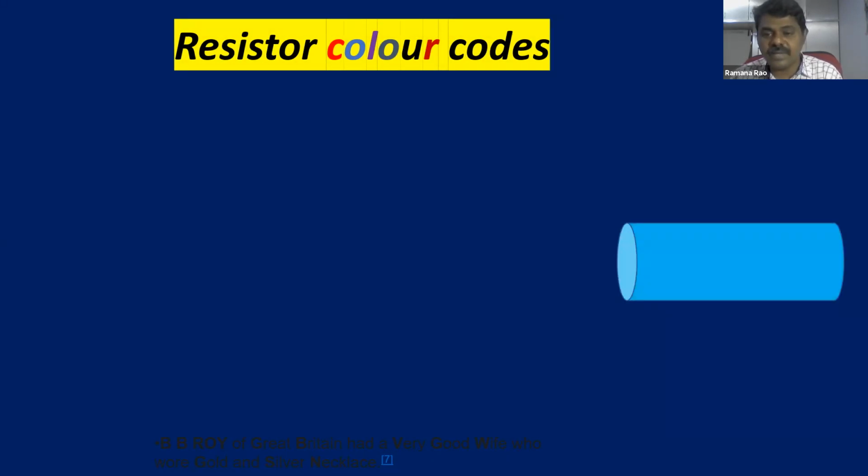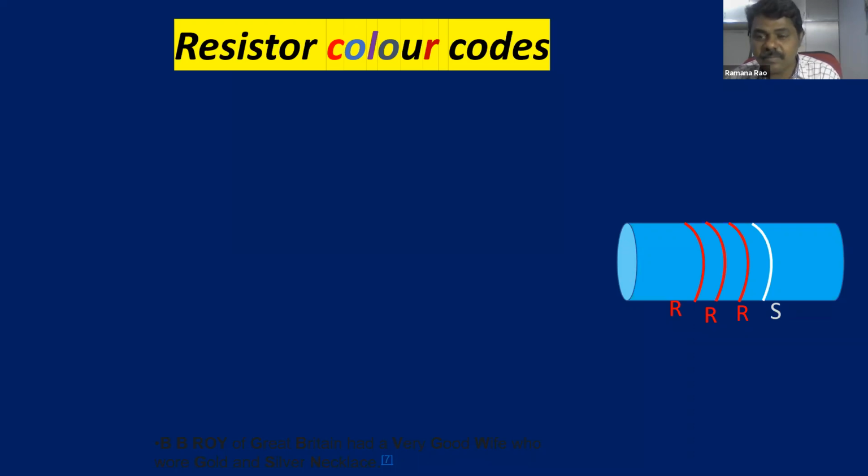Now, I have a metallic cylinder here. See, children, observe carefully. This is red color, the first one, R is red. The second one is also red color, R. And the third one is also a red color, R, triple R, right? And the next one is silver. So we can see four colors. As we saw in the previous cases, different colors for the resistors. I am taking this as an example.